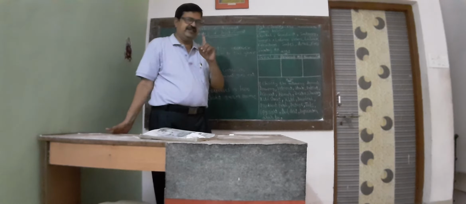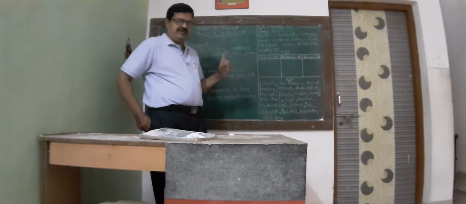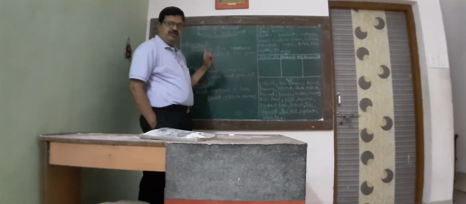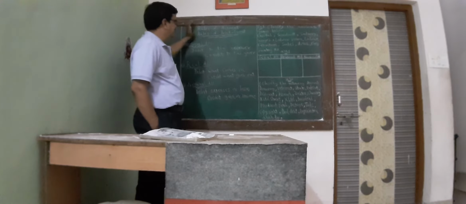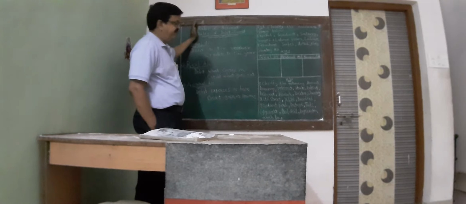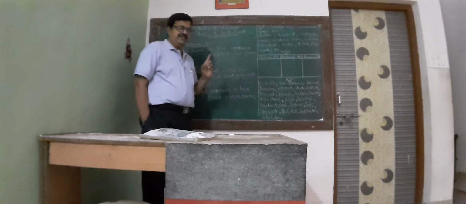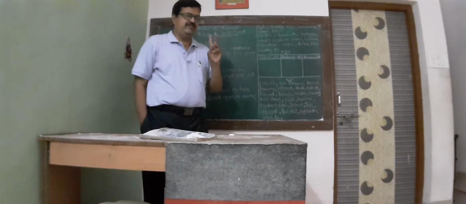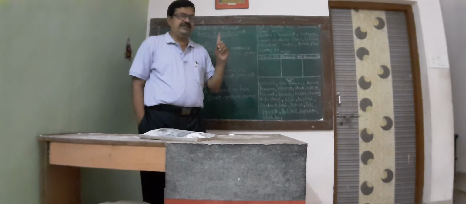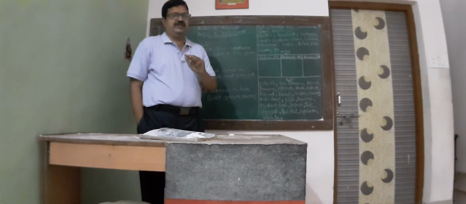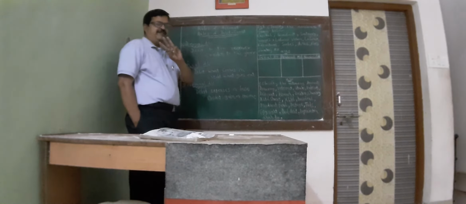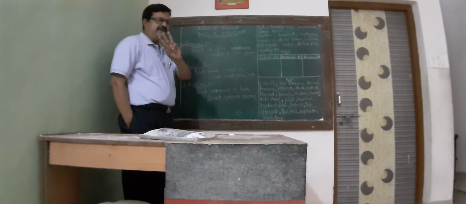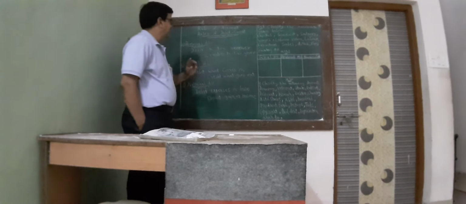So please remember this rule of accounting very well. Rules of accounting, or it is also known as rules of debit and credit. Friends, earlier we have discussed the types of account. There are mainly two types of account: personal account and impersonal account. In impersonal account, there are two types: real account and nominal account. So there are three types of account, and there are three rules of debit and credit in elements of account.